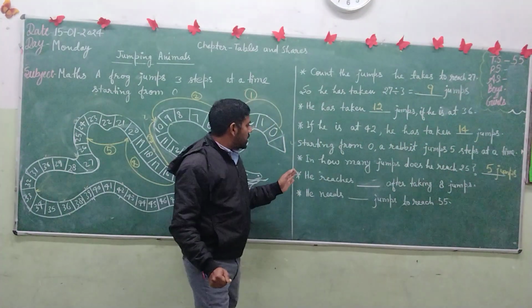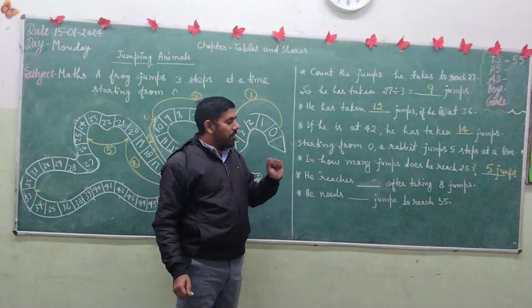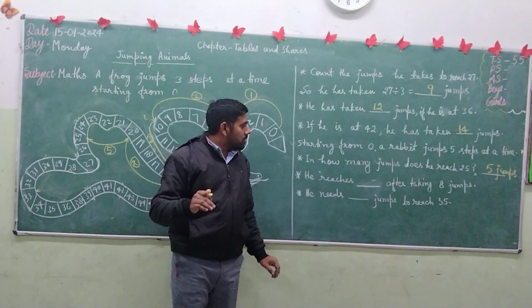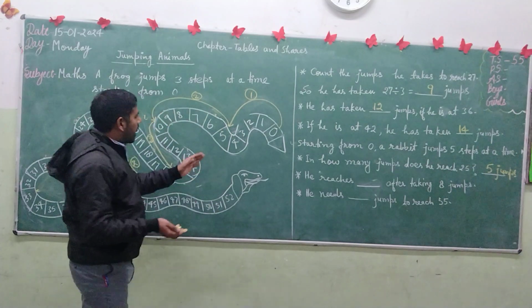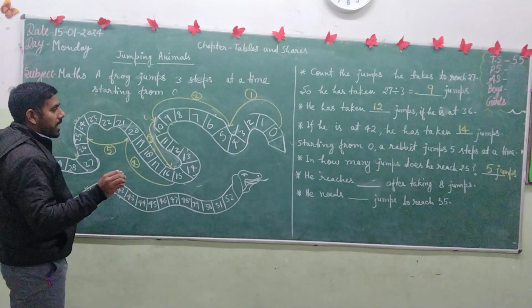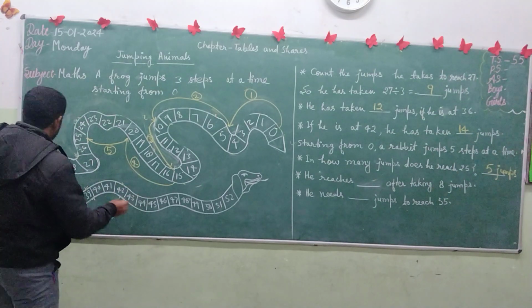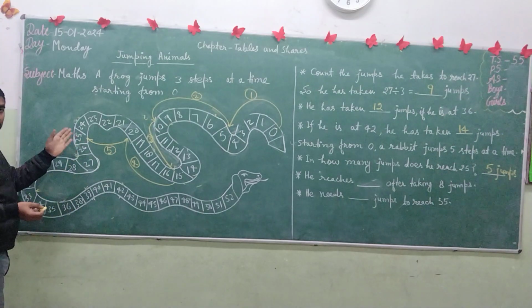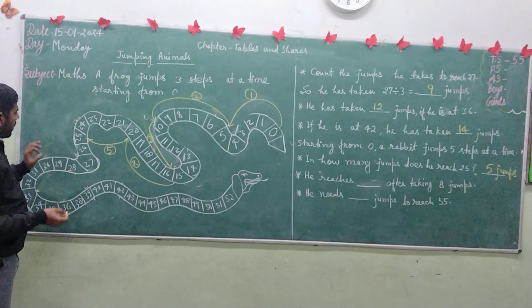The next question is: he reaches dash after taking 8 jumps, means in 8 jumps on which number will the rabbit reach. We have calculated that after 5 jumps the rabbit reaches 25.